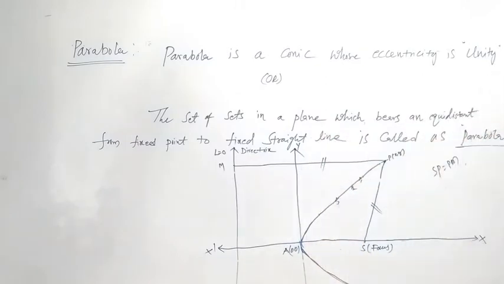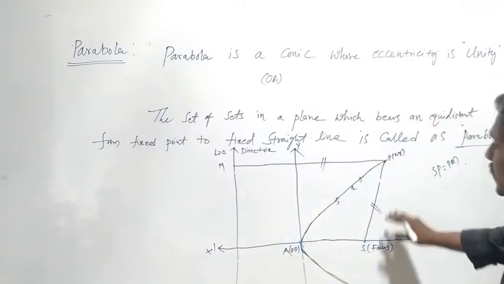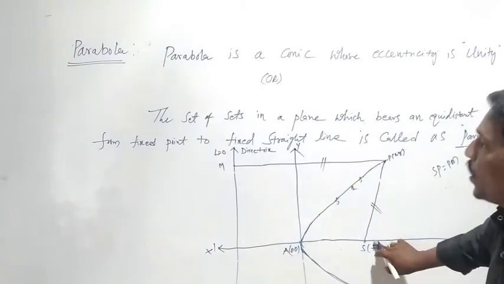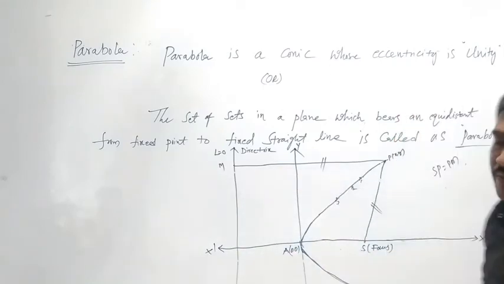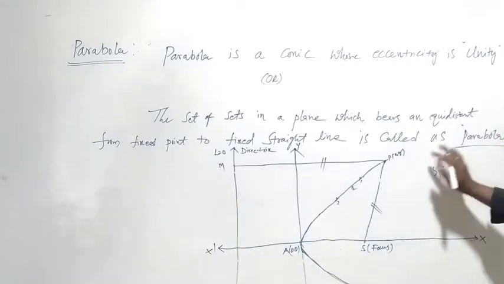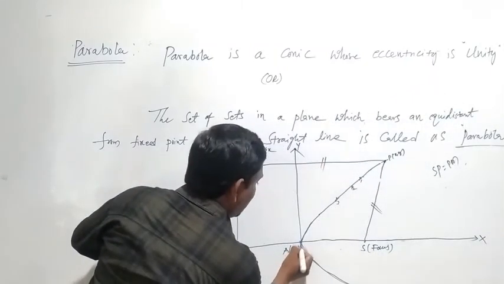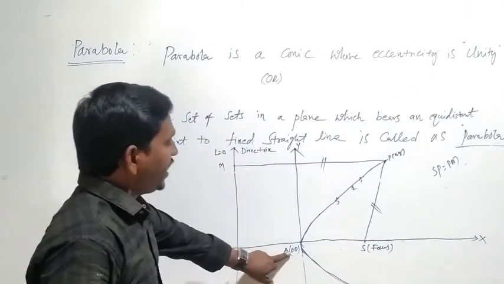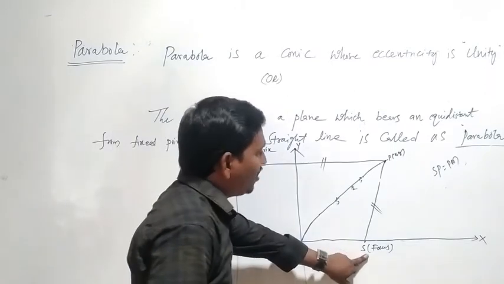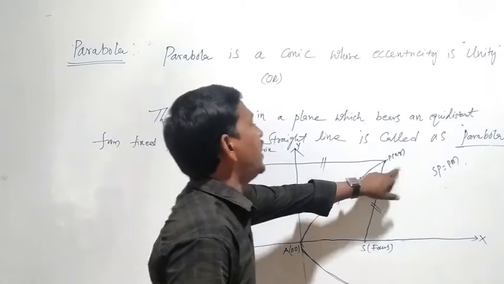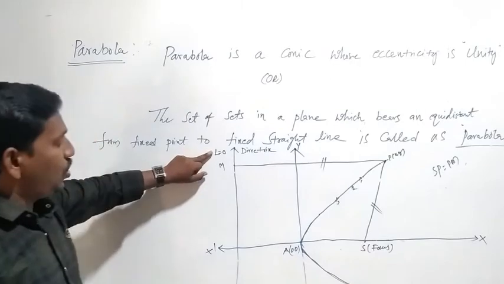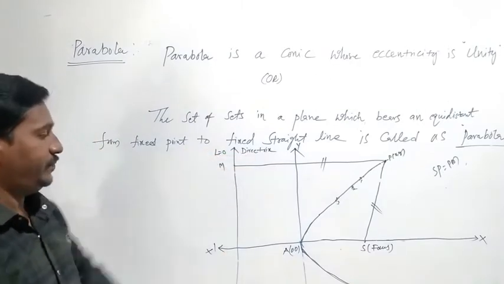The set of points in a plane which bear an equidistance from a fixed point to a fixed straight line is called a parabola. Here A is called the vertex, S is called the focus, P is any point, and L equal to 0 is the directrix.